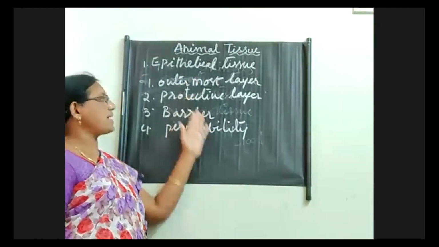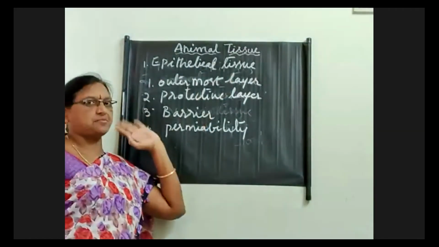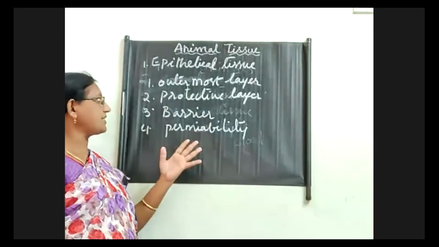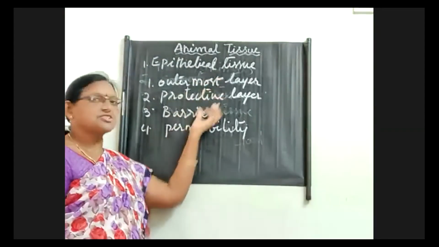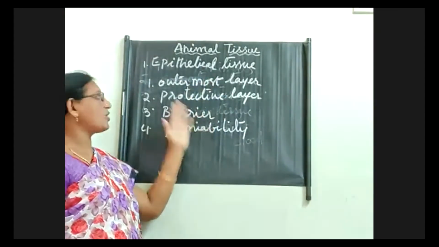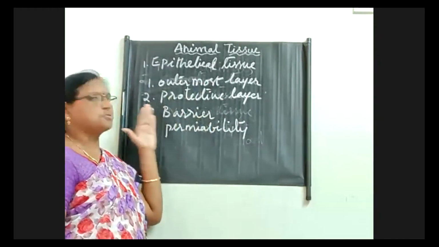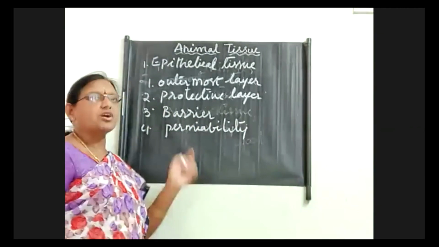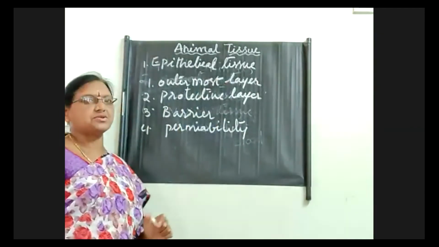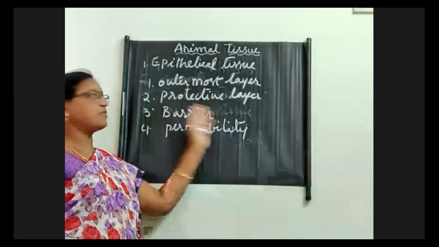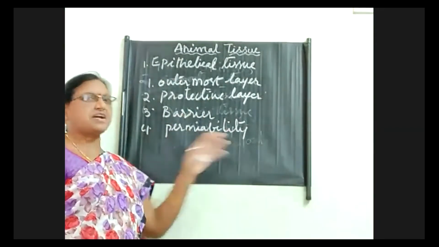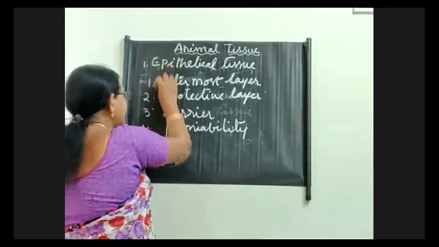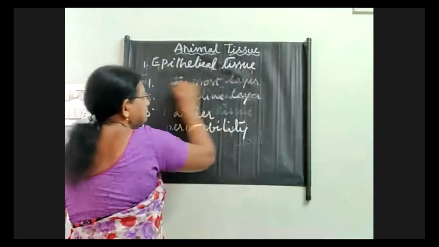Okay, so these are the major functions carried out by the epithelial tissue. So epithelial tissue is one of the important tissues in the animal tissue, children, and it has definite functions, and all these functions are helpful to maintain its originality itself. Okay, then we will see what are the different categories of the epithelial tissue. Further it is classified, further it is divided into different categories. So what are the different categories of the epithelial tissue, that we will see now.